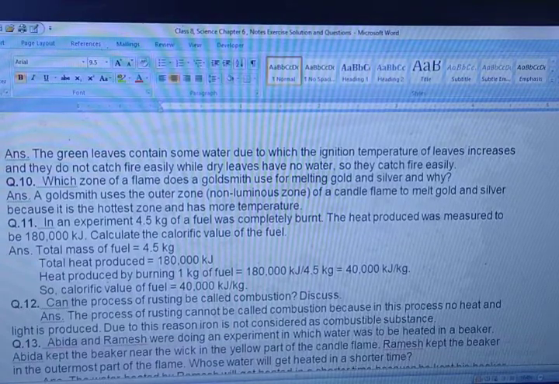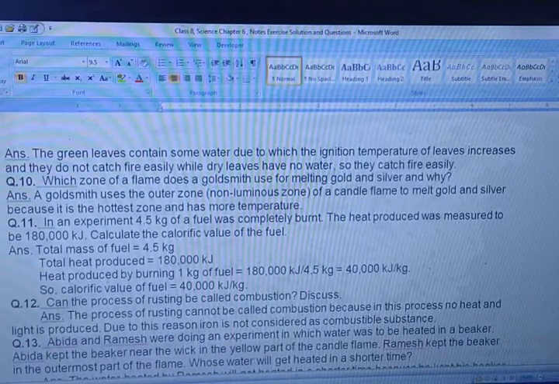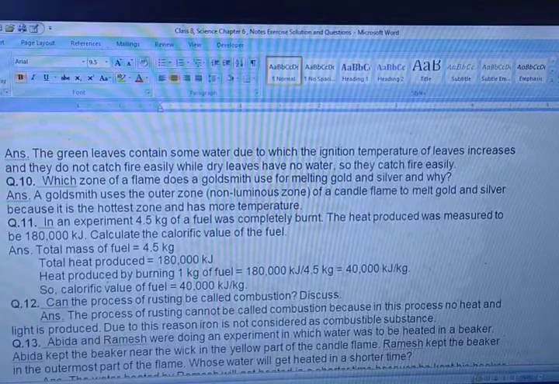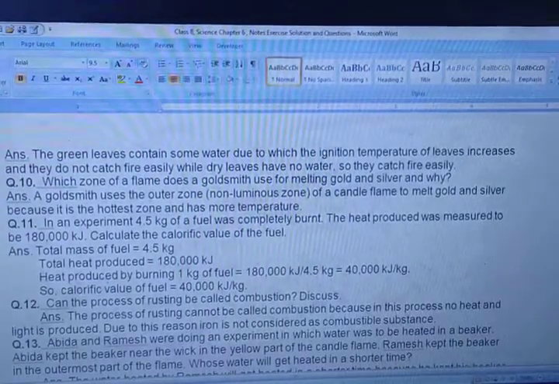In an experiment, 4.5 kg of a fuel was completely burned. The heat produced was measured to be 180,000 kilojoule, or you can say 1,80,000 kilojoule. Calculate the calorific value. Total mass of the fuel is 4.5 kg.